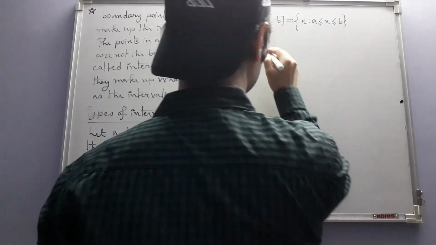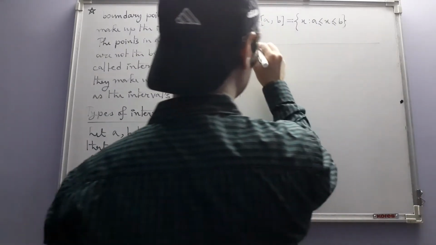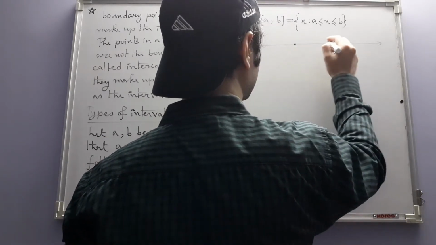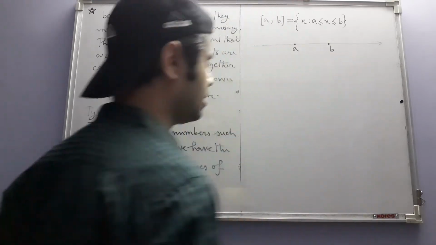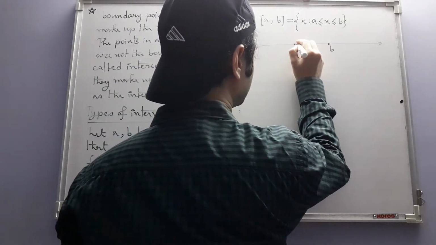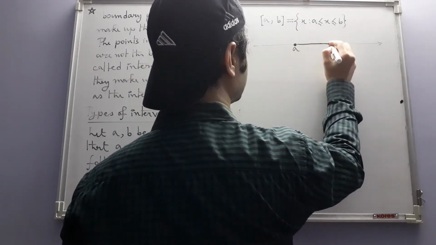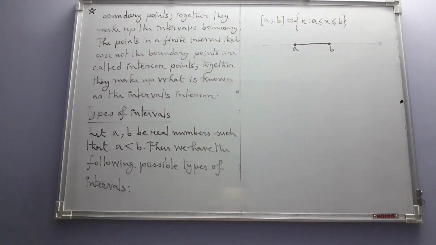If you draw this on the real line, then it will look like this. A and b are there. A is less than b, so a will appear to the left of b, and this will be the set where the points a and b are parts of the interval.